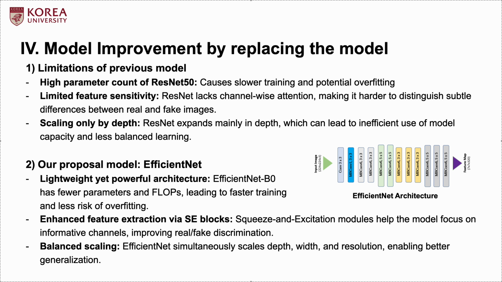This helps the model focus on the most informative features, improving its ability to distinguish real from fake images. Third, EfficientNet adopts compound scaling, which jointly scales the model depth, width, and input resolution in a balanced way, resulting in more efficient and scalable learning.